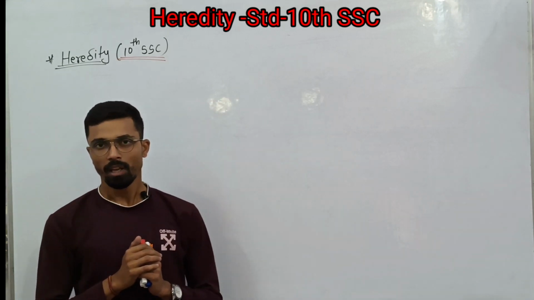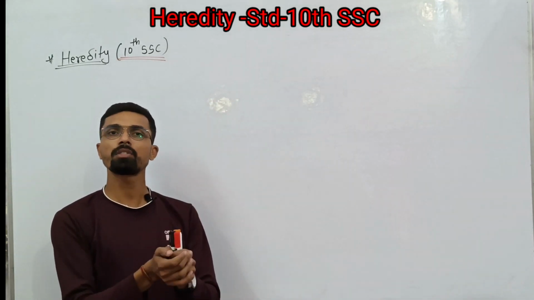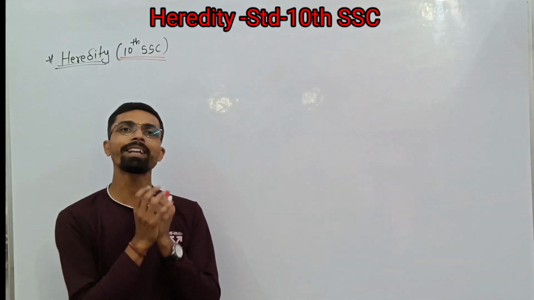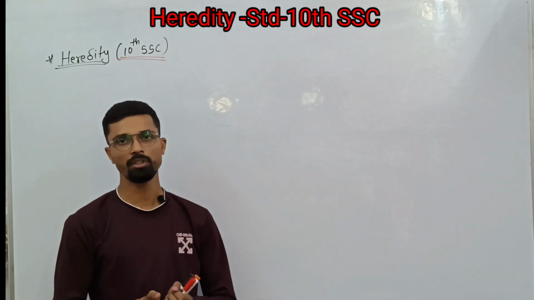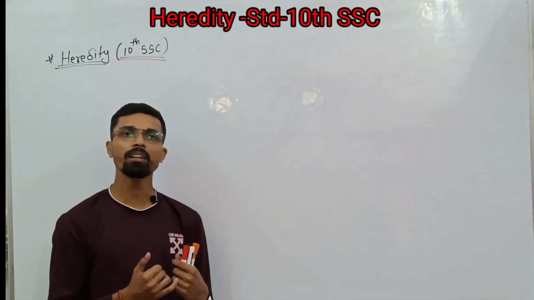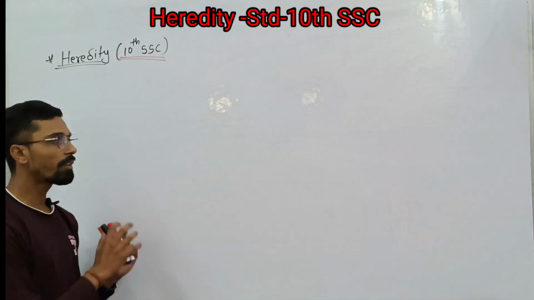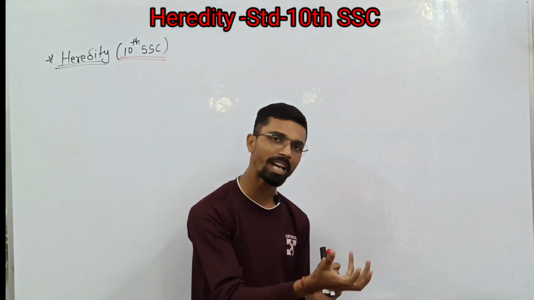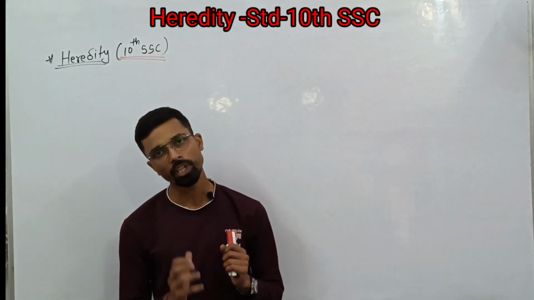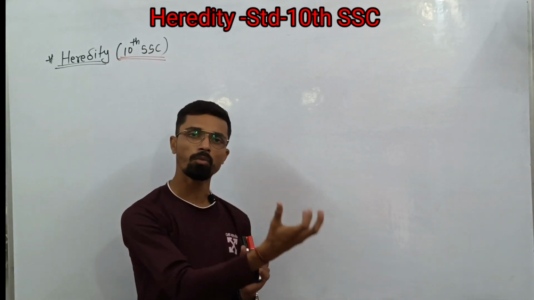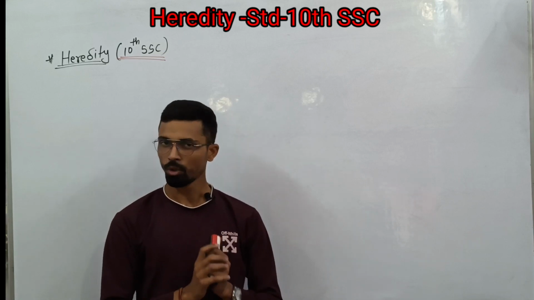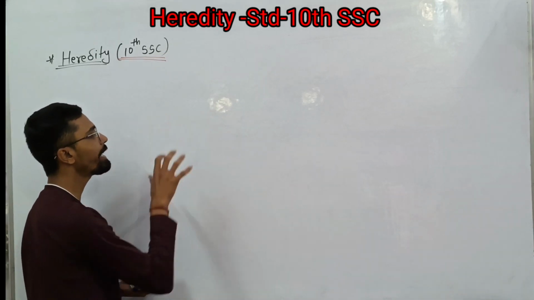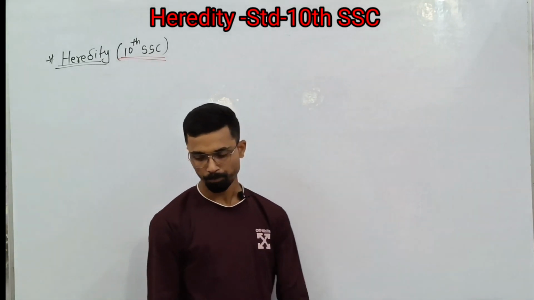But in 9th, we have not studied how the characters are given by the genes. So in the 10th standard state board book, it is given that genes basically form some type of protein, and that protein is responsible for that character. So let's see about our heredity topic of class 10th.